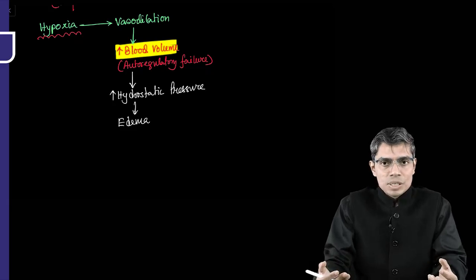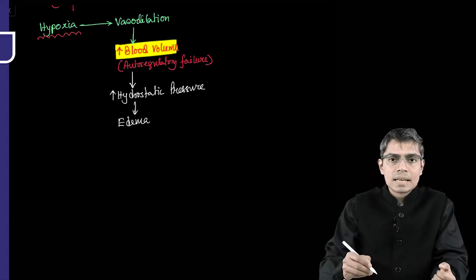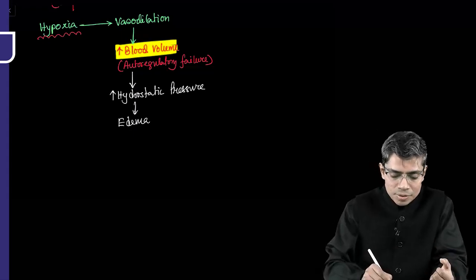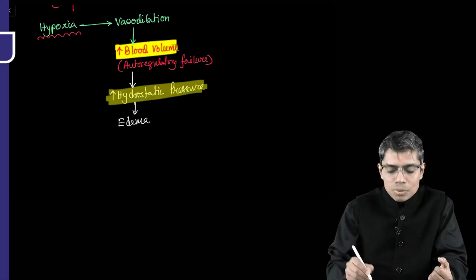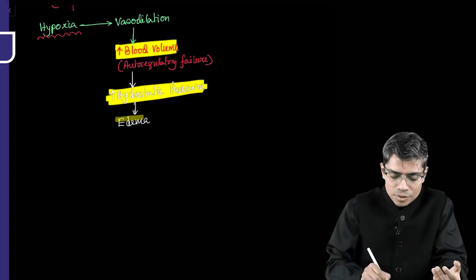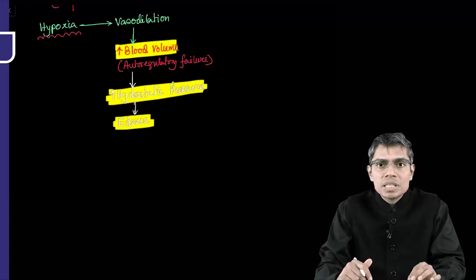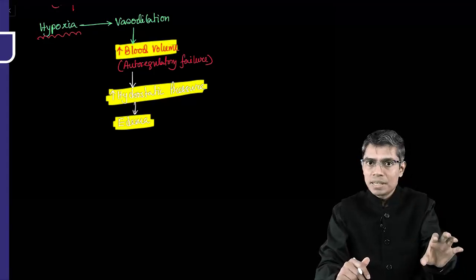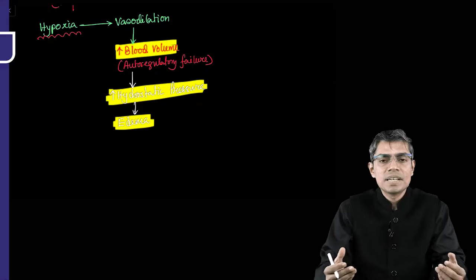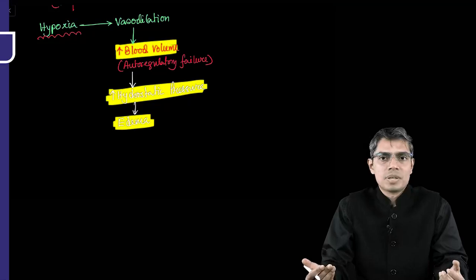So due to a huge amount of hydrostatic pressure inside the capillary, the brain capillary is not able to hold the water. So water is coming out of the capillary and that is leading to brain edema. So this is vasogenic edema which is developing in the brain in case of acute mountain sickness. Mild edema will be there, and in high altitude cerebral edema, HACE, there will be severe edema formation at the white matter of the brain, particularly the corpus callosum.